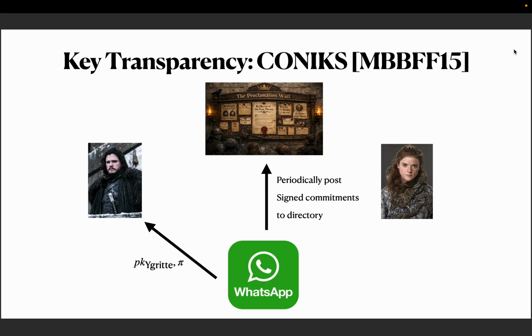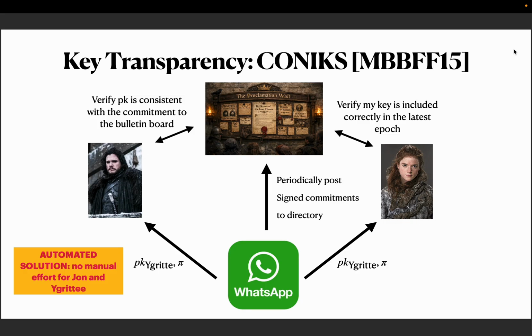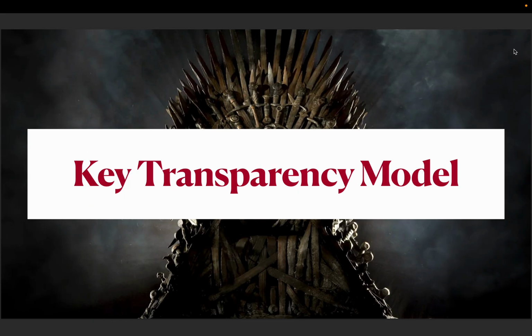What is the use of this proof? Well, via the proof, he can verify that the public key is indeed consistent with the commitment on the bulletin board. And the really cool thing here is that it allows the public key owner, which is Egret, to actually monitor what public key is being advertised for her username. So similarly, she would just query her own public key, she's going to receive it along with a proof, and via the proof she can actually verify it's indeed consistent with the commitment on the bulletin board. And this whole solution is automated and it requires no manual effort from either John or Egret.